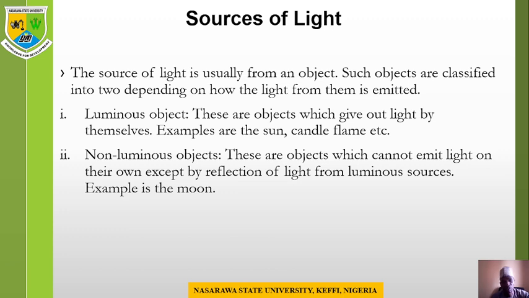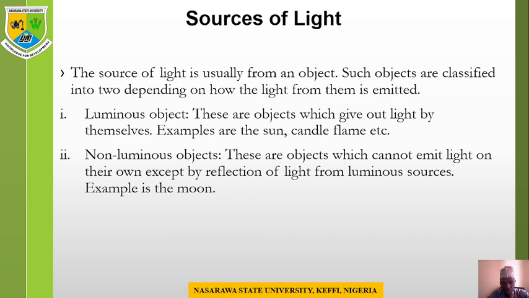So source of light, of course, where does light come from? The source of light is usually from an object. So light always is emitted from an object. Such objects are classified into two, depending on how light from them is emitted. The first one is luminous objects. These are objects which give out light by themselves.